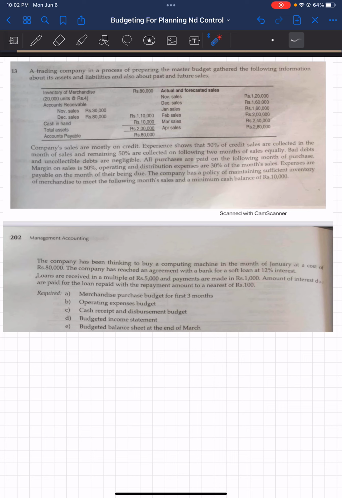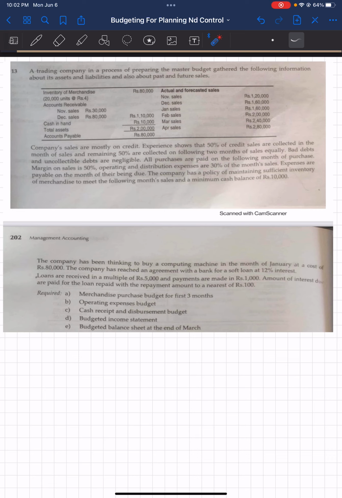As you can see, in the inventory there are 20,000 units at the rate of rupees 4, a total of 80,000. Accounts receivable for the month of November and the month of December is 30,000 and 80,000. Total it is 110,000. The cash in hand is 10,000 and the total assets is 2 lakh. On the liability side, there's accounts payable of 80,000.